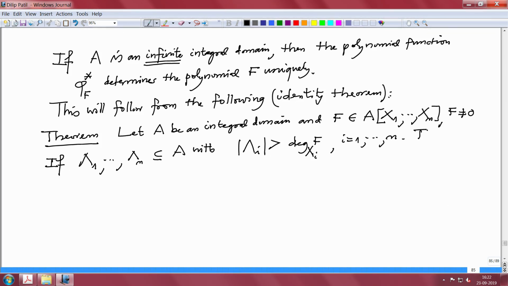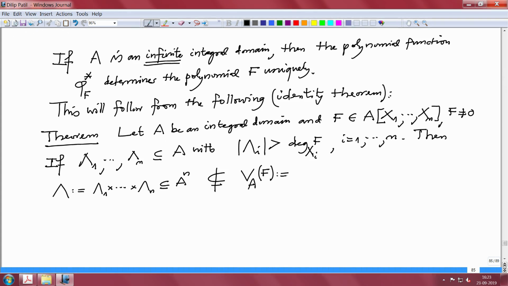Then, before I prove this, I will digress by giving concrete examples in a special situation. If I call this capital lambda the product of these sets, each one of which is in A, therefore this is in A power n, this product set is not contained in, now I will use the notation V_A(F). What should this mean?